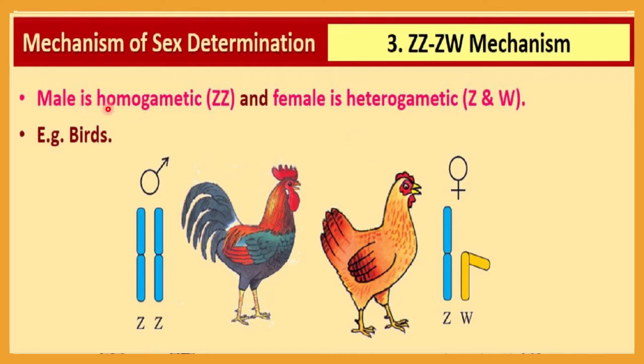So male here is homogametic, that's why it is not responsible for sex determination in the case of birds. So here male is homogametic and it will be indicated as ZZ, and female is heterogametic, so it will be indicated as ZW. So here you can understand, female is heterogametic, and that's why it is responsible for sex determination.